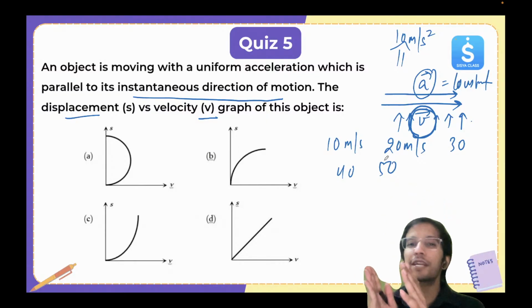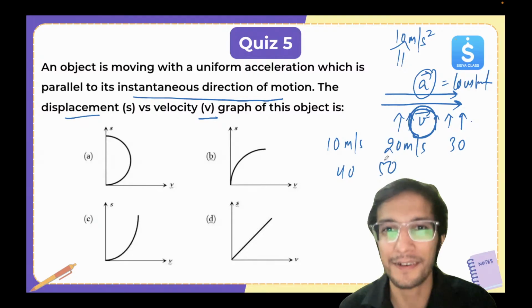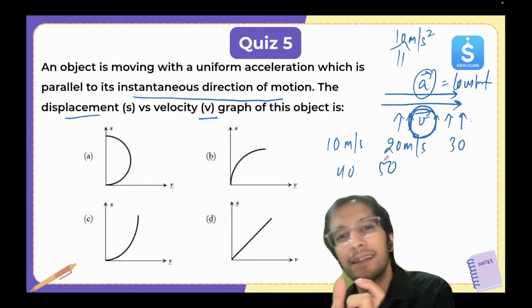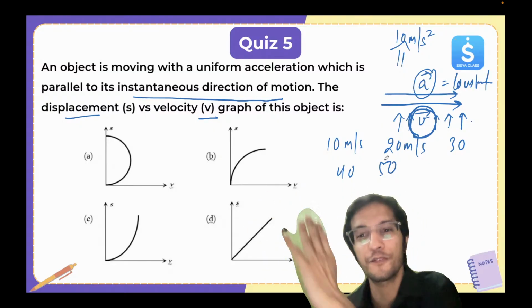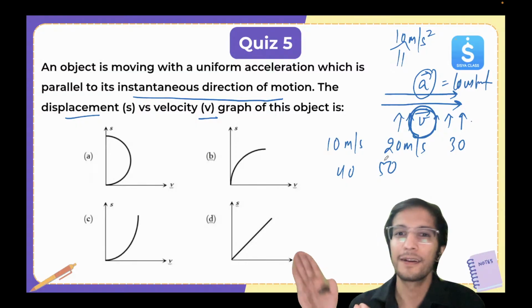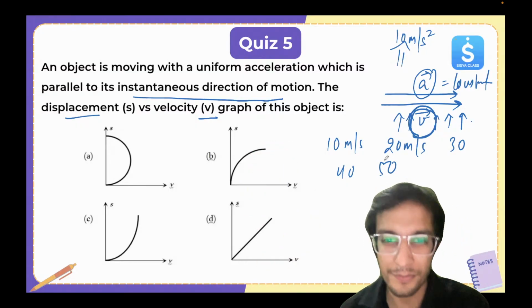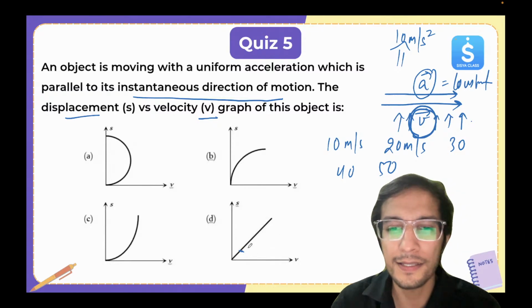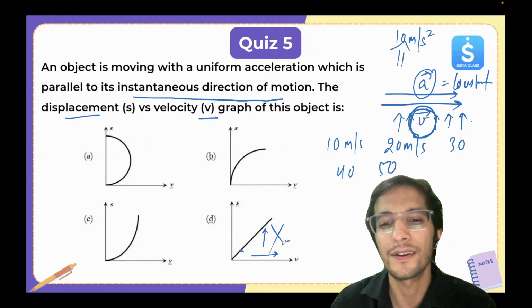So now you can see after each second, the displacement will be changing faster. Getting it? For each 10 meter per second change in velocity, the displacement will change faster and become steeper and steeper. But look at the first one. Here, velocity is increasing, but the displacement is changing at a constant rate. So this is wrong.